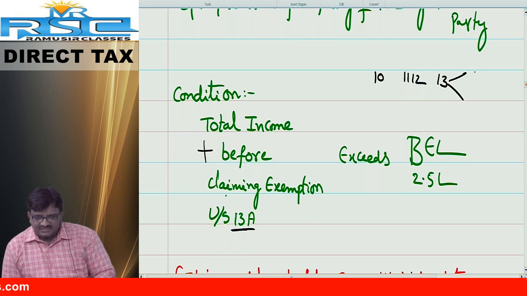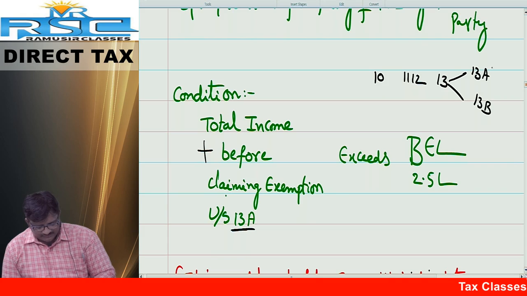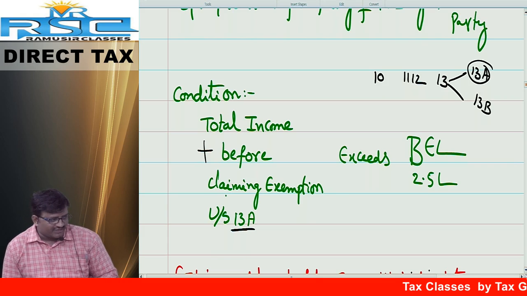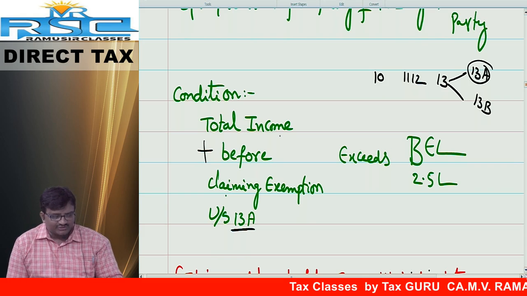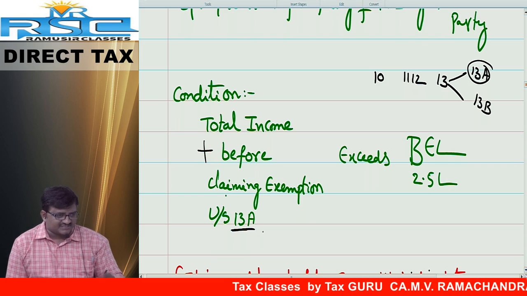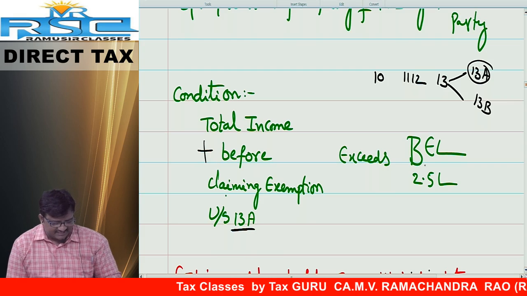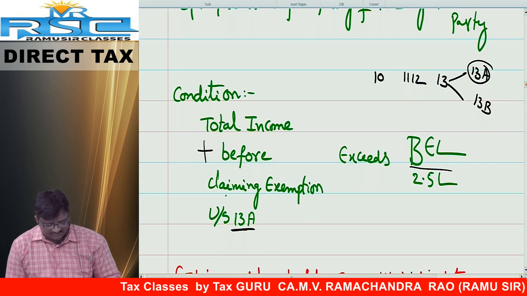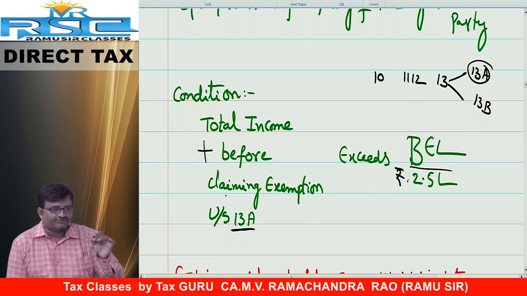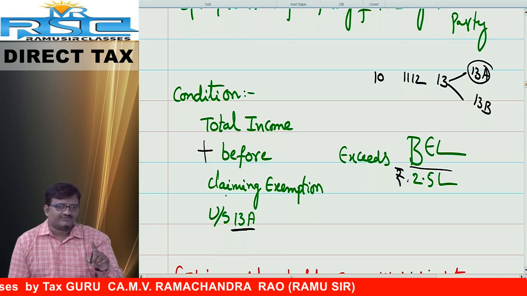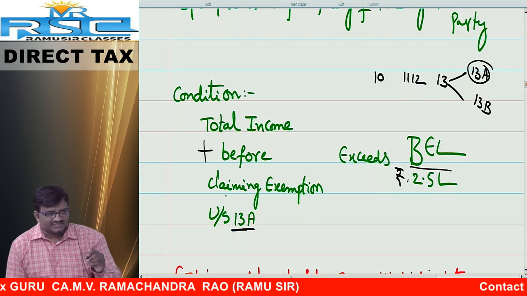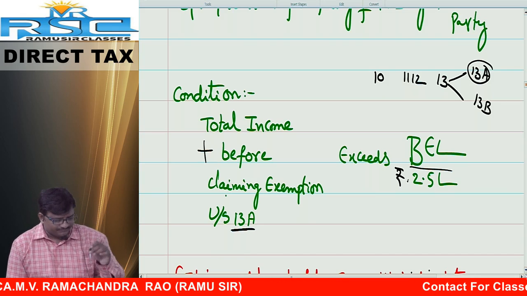As far as 13 is concerned, 2 subparts are there, 13A and 13B. 13A is applicable for political party. So friends, if any political party's total income before claiming exemption under section 13A exceeds basic exemption limit, what is the basic exemption limit? 2,50,000. In this case, such political party has to file the return of income as per the provisions of section 139 subsection 4B.